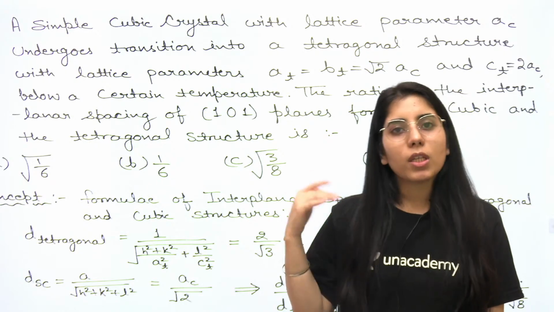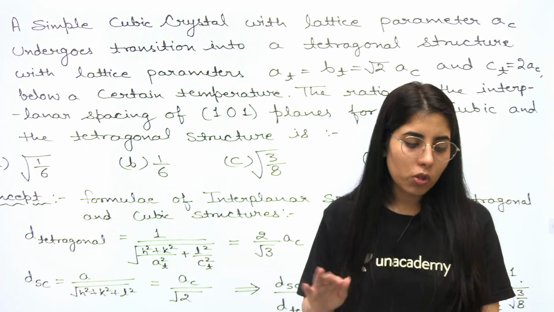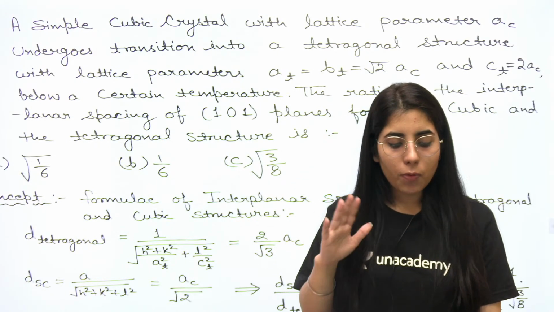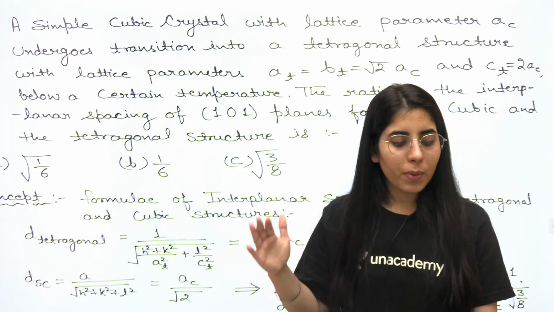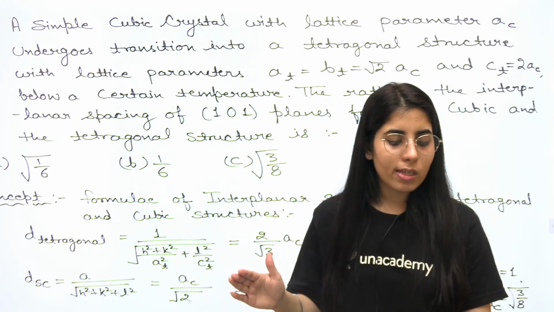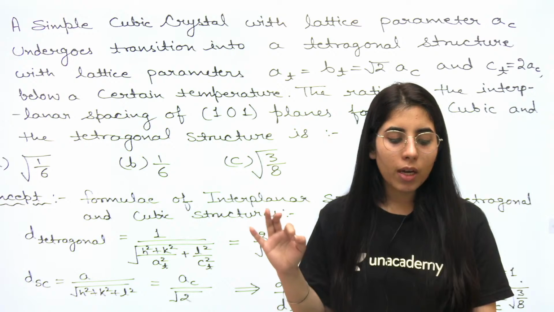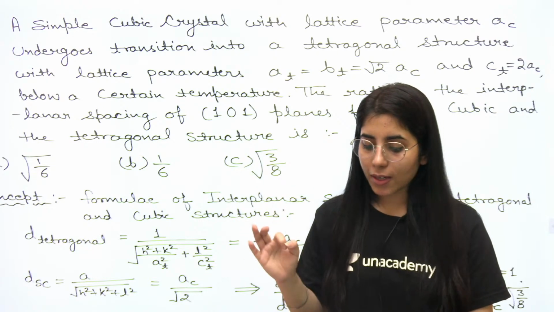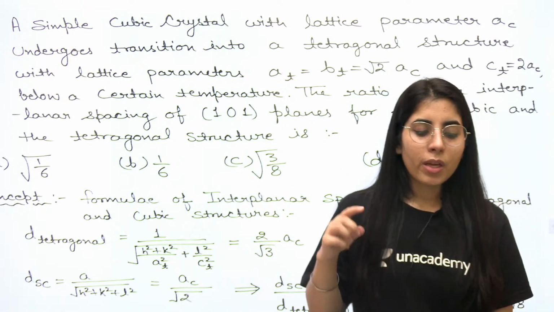That is a condition for the FCC case. Of a unit cube, which of the planes corresponding to the Miller indices given below will not give rise to Bragg reflection of X-rays. I am repeating the question once again.